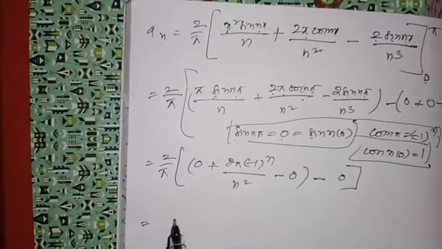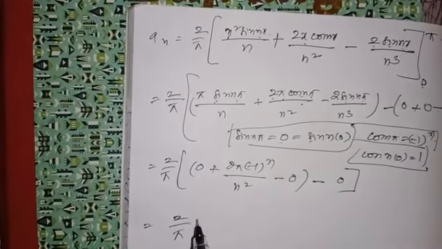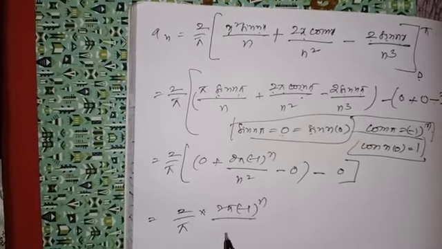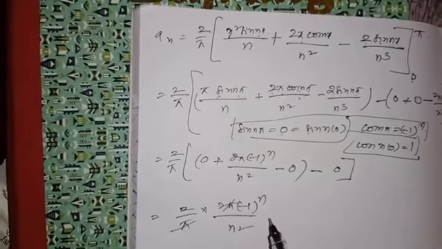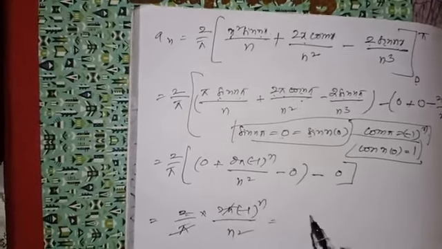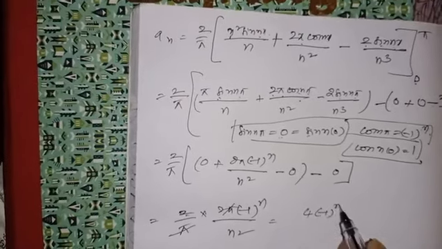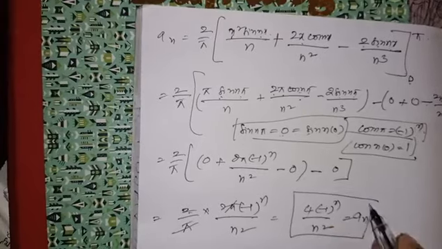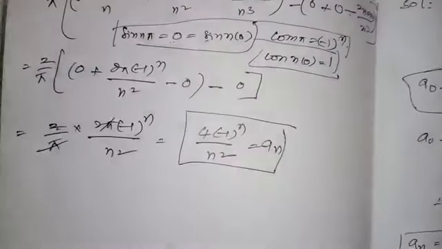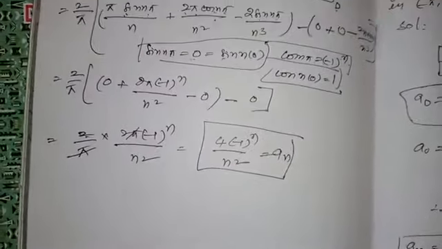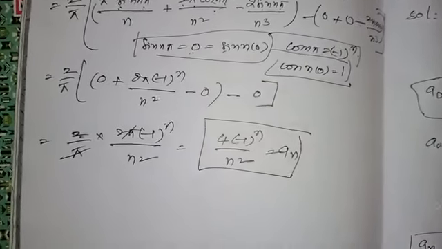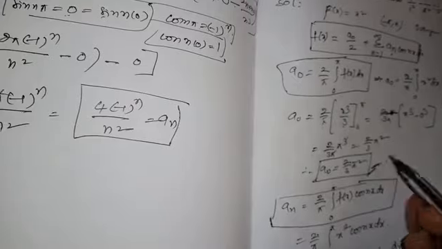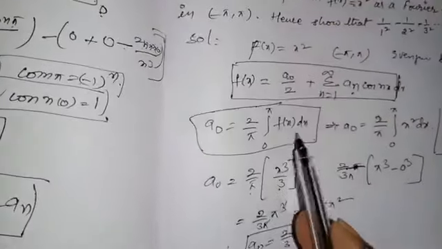That is equal to 2 by pi into 2 pi of minus 1 to the power of n by n square. Pi cancel. That is equal to 2 2s are 4 into minus 1 power n by n square, which is equal to an value. Now substitute a naught and an in the Fourier series formula.